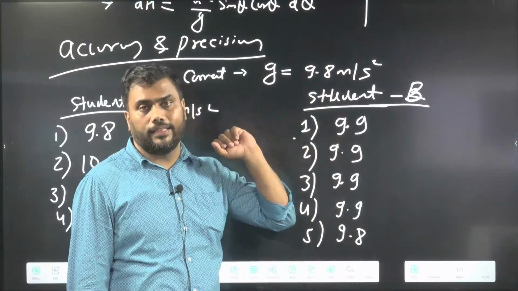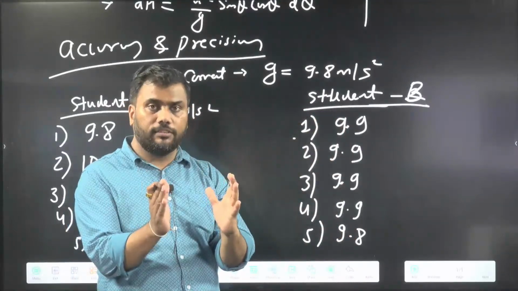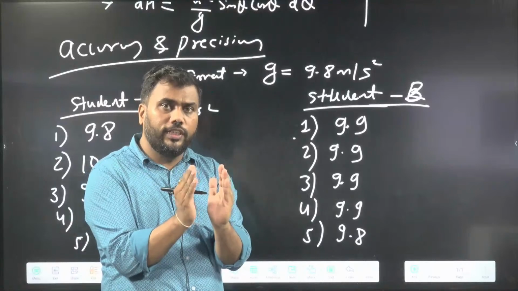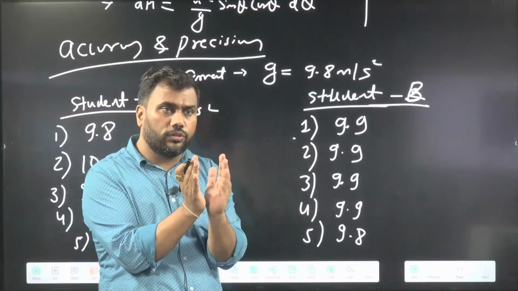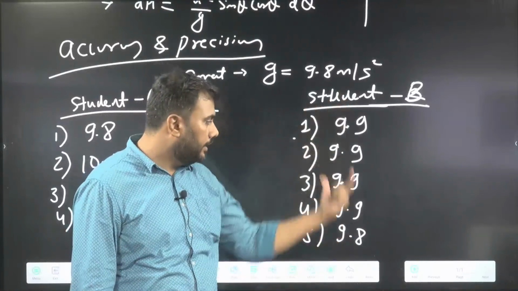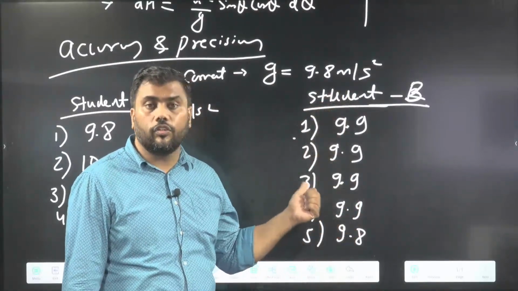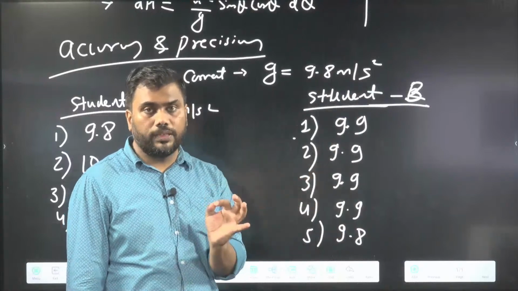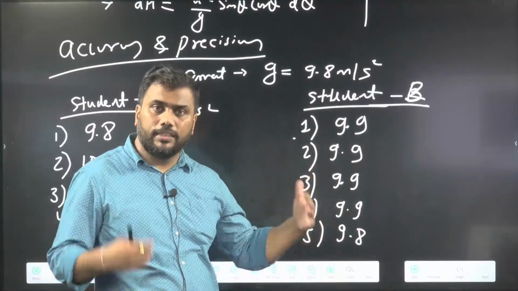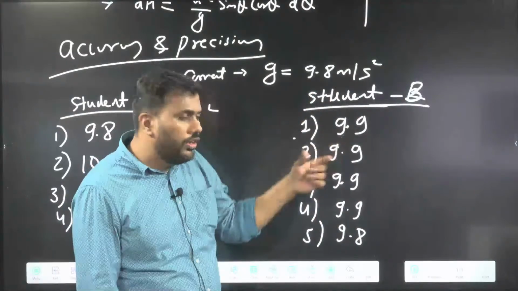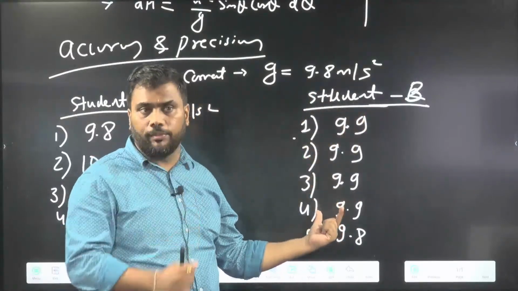He is more precise. If one performs an experiment and gets close values every time, errors are less. In this situation, error is less, so this is called precise. His errors are less. The average value is very close to every measurement.